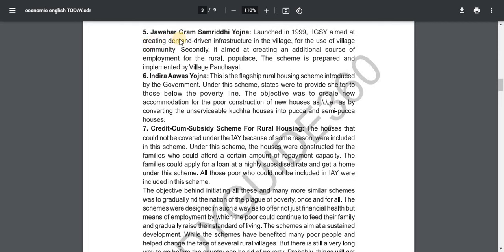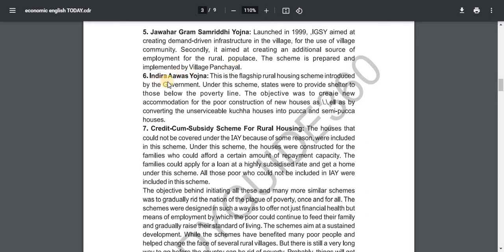5. Jawahar Gram Samriddhi Yojana, launched in 1999, JGSY aimed at creating demand-driven infrastructure in the village for the use of the village community. Secondly, it aimed at creating additional sources of employment for the rural populace. The scheme is prepared and implemented by the village panchayat.